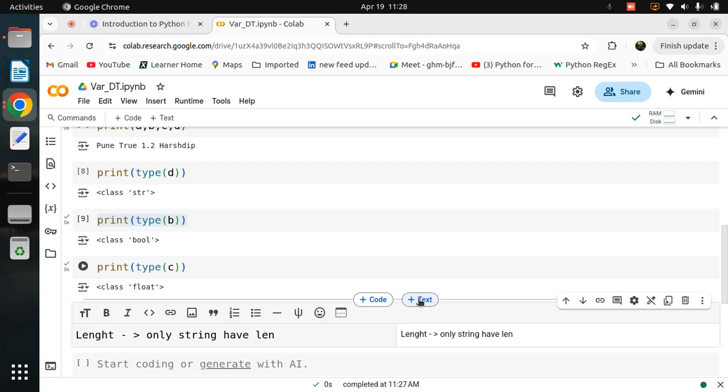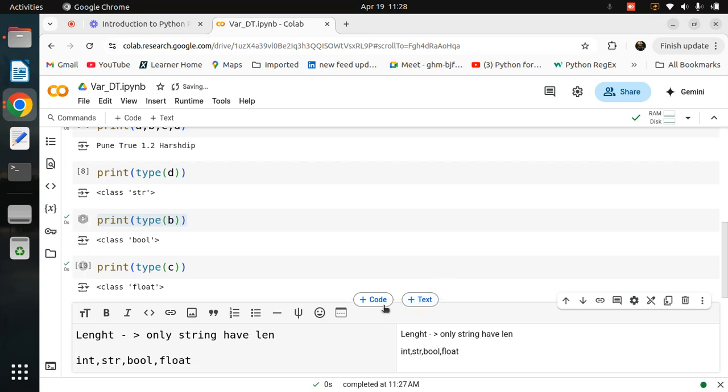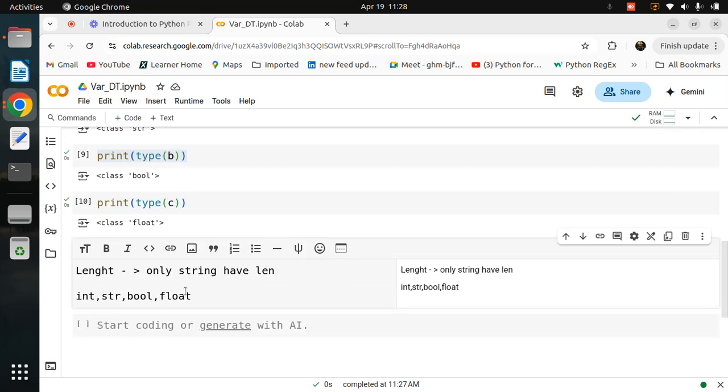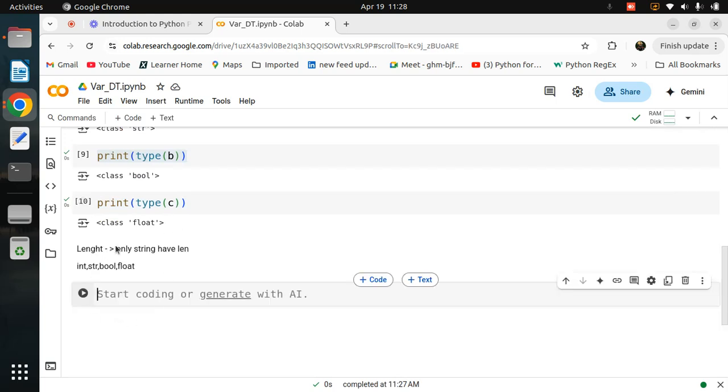Till now, we already learned the data types called integer, then the string, and then the bool and also the float. Okay, so this is very important. Basically, only string has the length. So for example, I want to check the length of that particular string. Now we know inside A and D we have the string, but first focus on that.